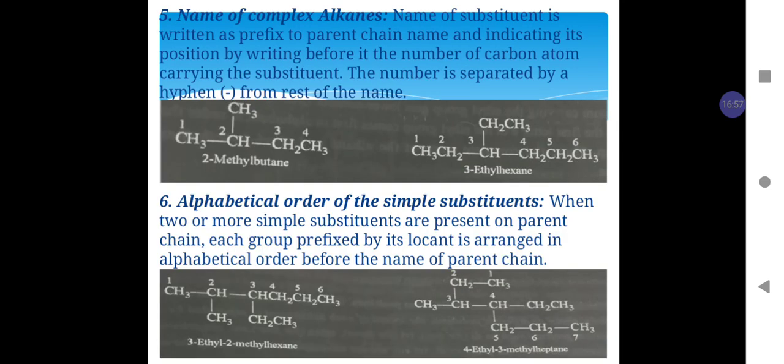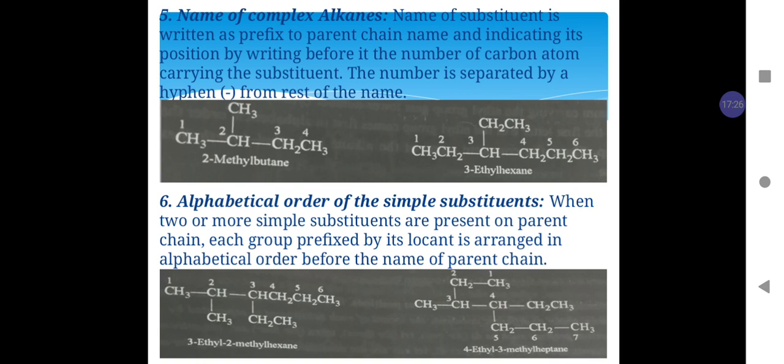Rule number 5, name of a complex molecule. The name of the substituent is written as a prefix to the parent chain name, indicating its position by writing before it the number of the carbon atom on which the substituent is present. The number is separated by a hyphen from the rest of the name.